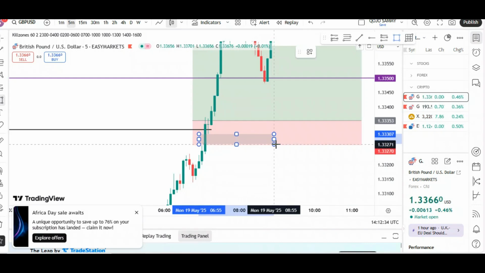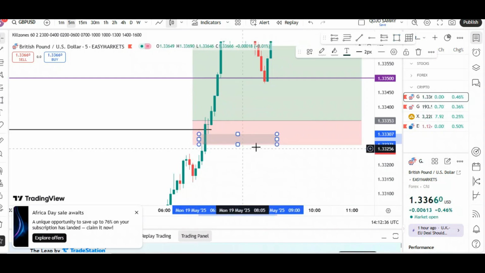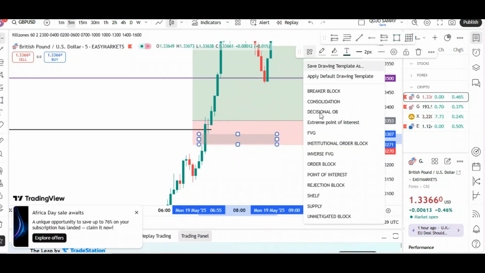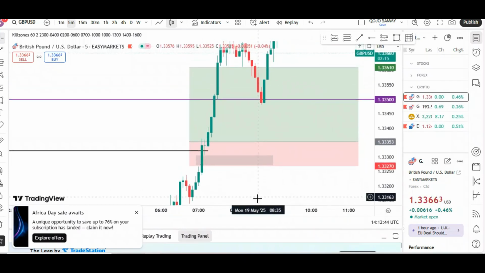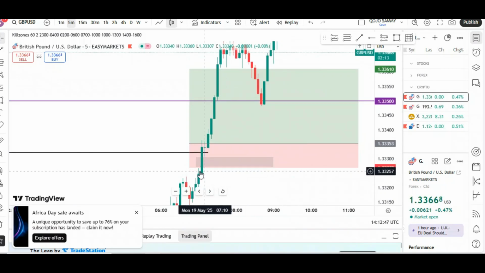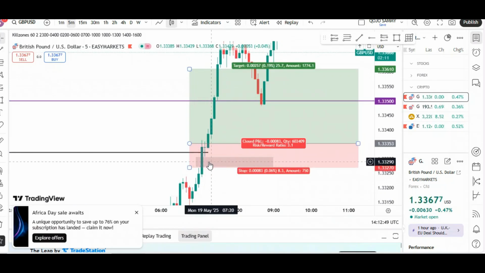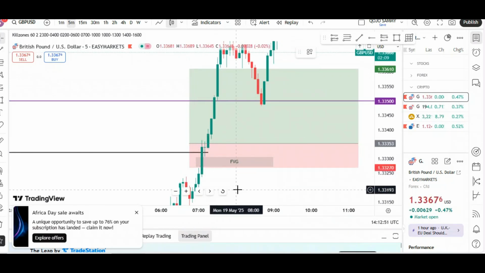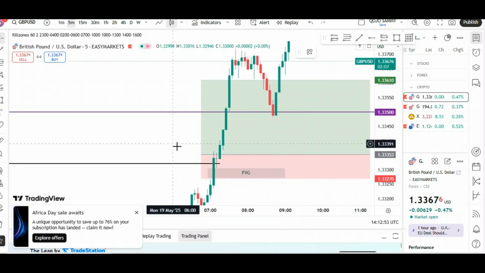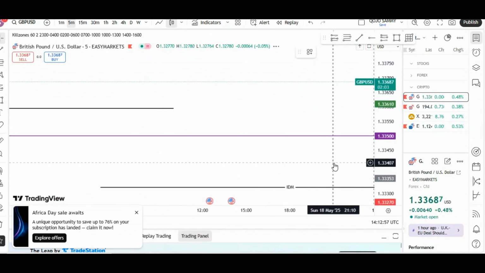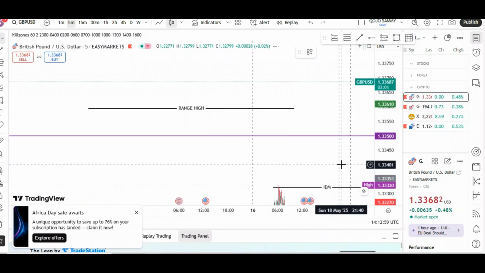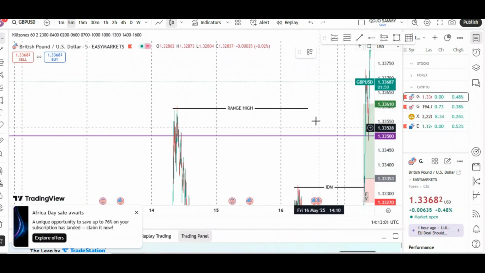So this is what gave me the momentum. This is what gave me the confirmation that buyers are so much in control. And so I bought at this level, put my stop loss below the fair value gap, and then aimed at the internal range high, which is this one, to be taken out.